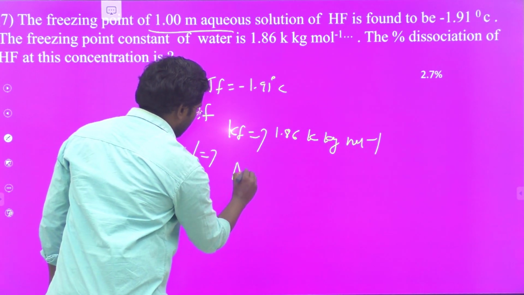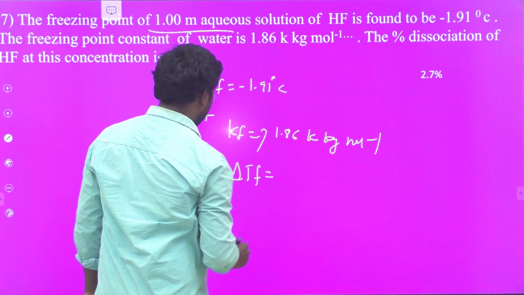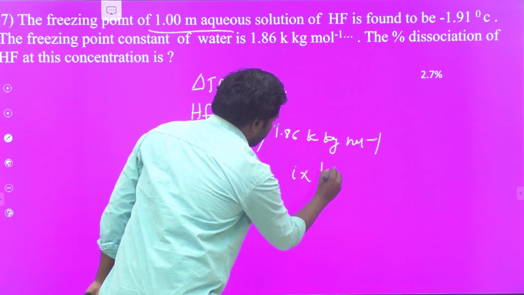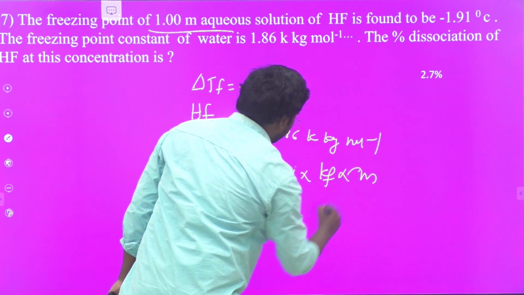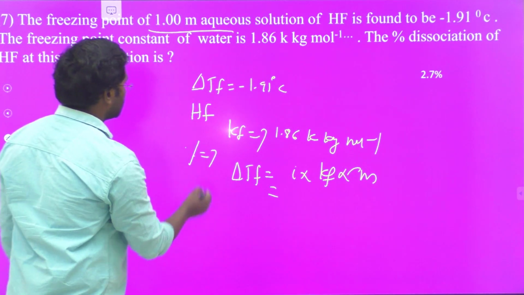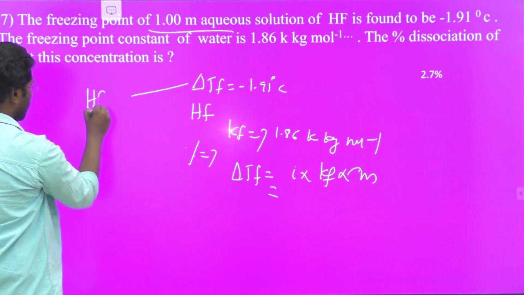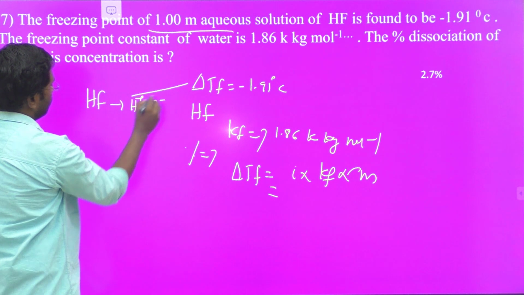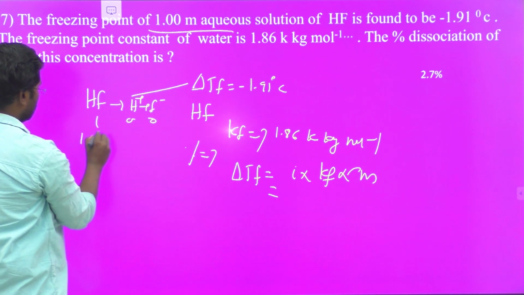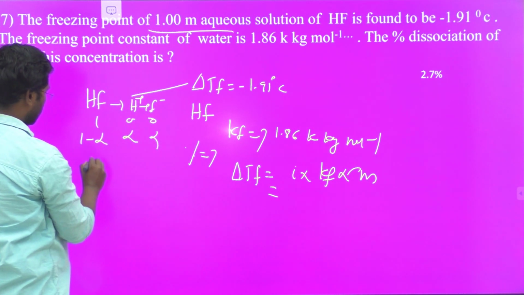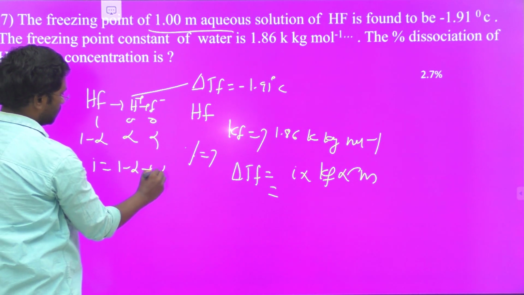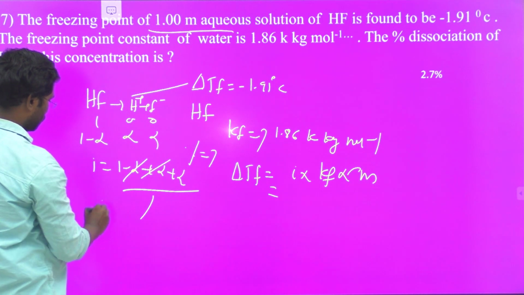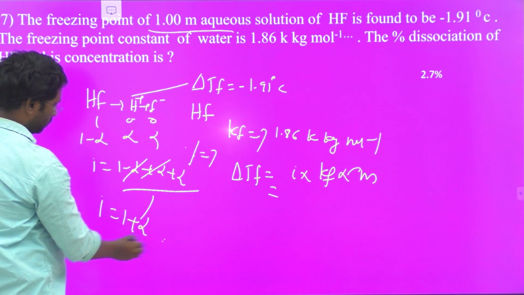Therefore, delta Tf is equal to i into Kf into molality. So what is the van't Hoff factor for this one? Hydrogen fluoride undergoes dissociation. It gives rise to H+ ion and F- ion. Initially 1, 0, 0; at equilibrium 1 minus alpha, alpha, alpha. The van't Hoff factor i is equal to 1 minus alpha plus alpha plus alpha by 1. Therefore i is equal to 1 plus alpha.